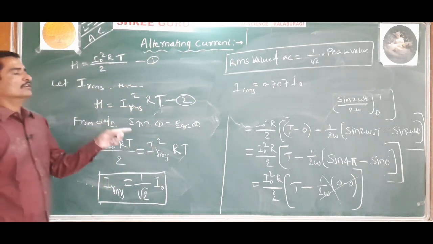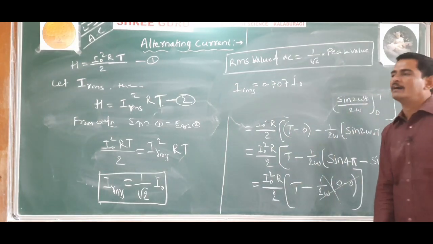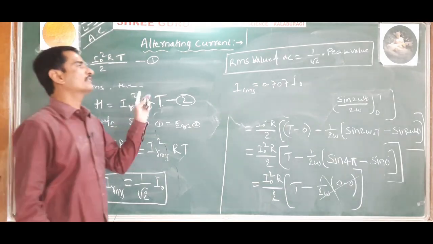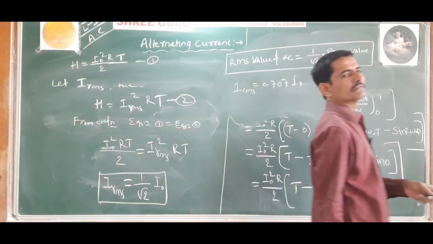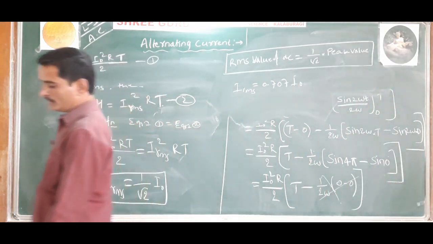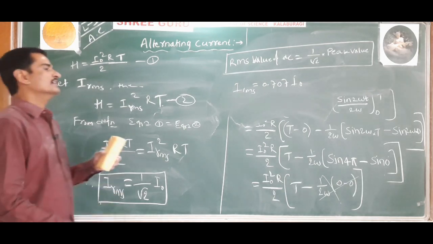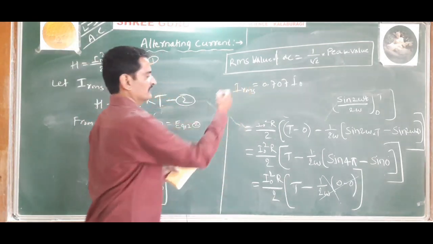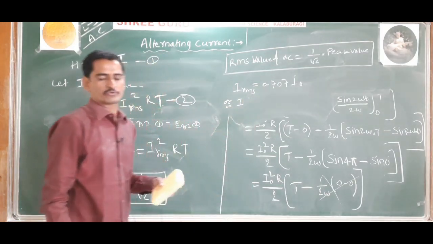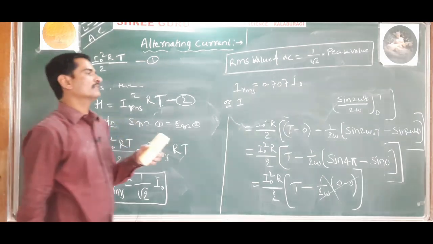Okay. So these are the currents that we will be using while measuring alternating current. Alternating current is measured in terms of the RMS value or the average value. The RMS value of AC current is denoted by IRMS, or simply I also.